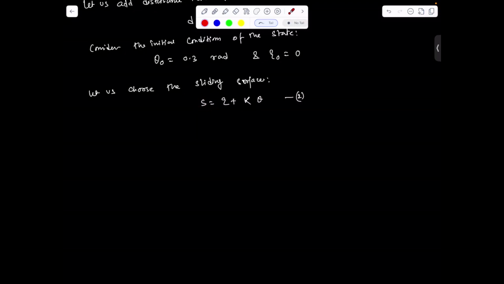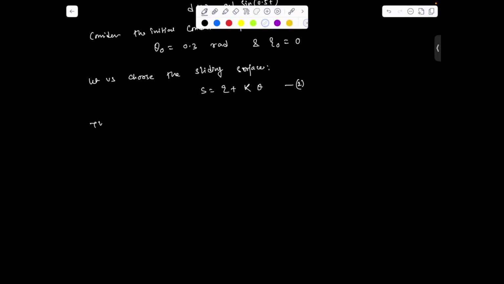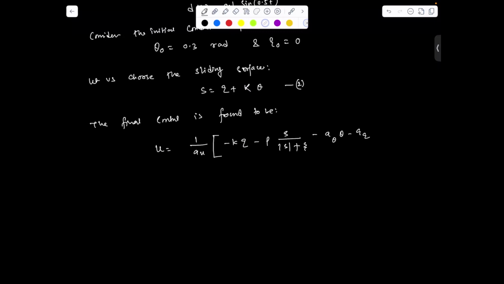After all these mathematical steps, the final control is found to be u equal to 1 upon a u times minus k q minus rho divided by mod s plus epsilon minus a theta theta minus a q q, sorry.